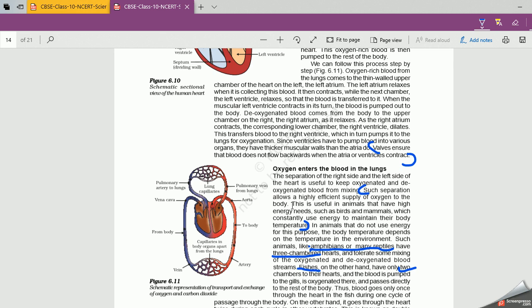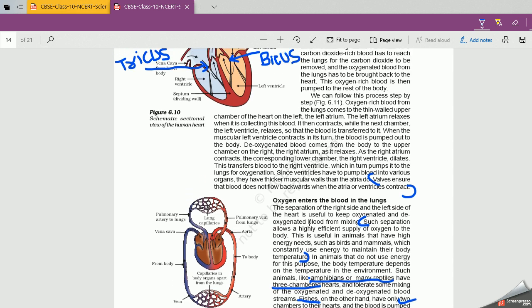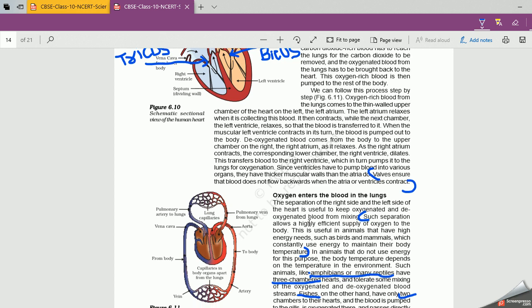Because of high energy demands. We use this energy to maintain our body temperature. As you know, we are all warm-blooded. So, we have to maintain our body temperature, and this separation of blood is necessary to fulfill our oxygen demand.